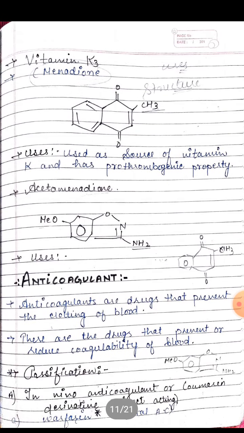Now come to the vitamin K3 example. This is the example Menadione. This is the structure of the drug, which is used as a source of vitamin K and has prothrombogenic properties. And this is another example of a drug, that is acetomenadione. These are examples of drugs which are used to control bleeding.